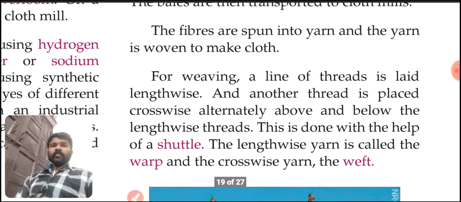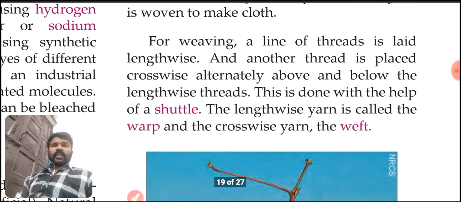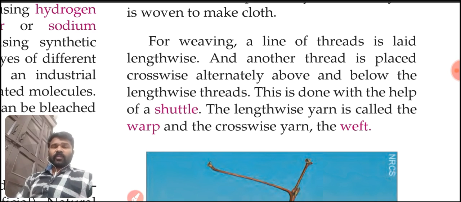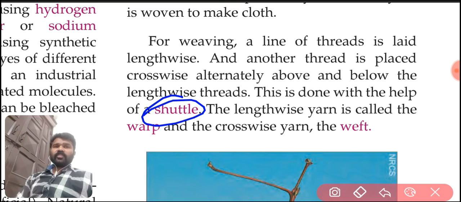For weaving, a line of threads is laid lengthwise and another thread is placed crosswise, alternately above and below the lengthwise threads. This is done with the help of a shuttle.